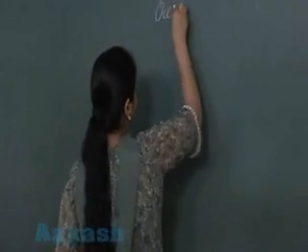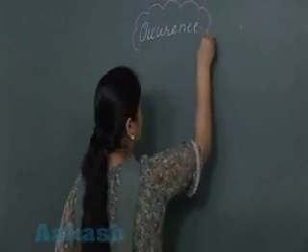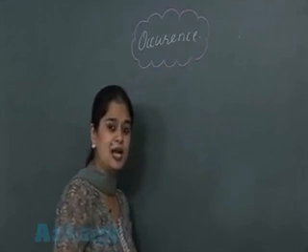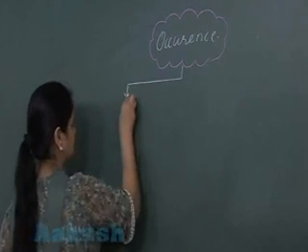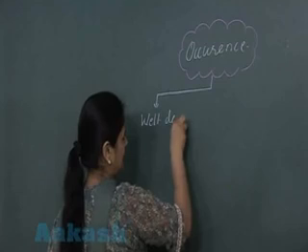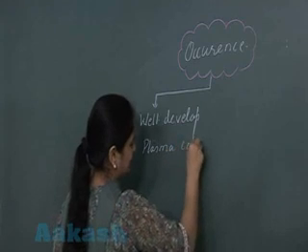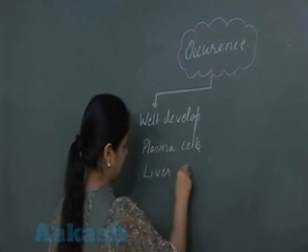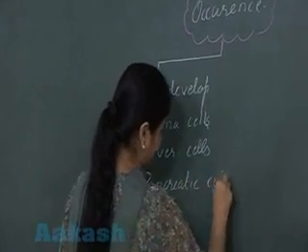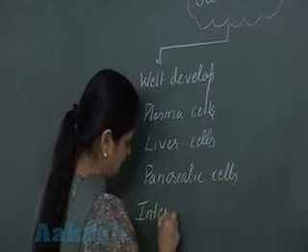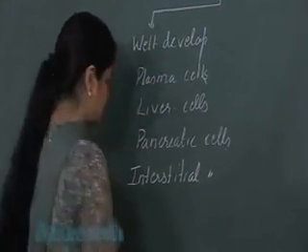So let's study the occurrence. Now this endoplasmic reticulum is well developed in the metabolically active cells, like in the plasma cells, liver cells, pancreatic cells, interstitial cells. Interstitial cells, they are associated with testes.